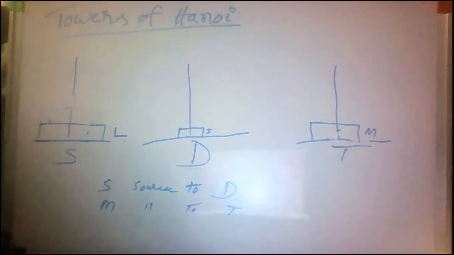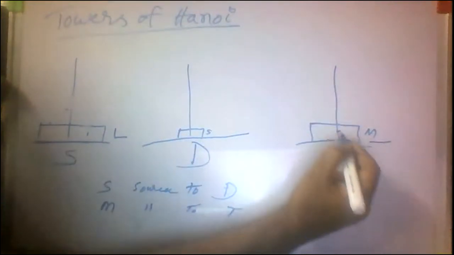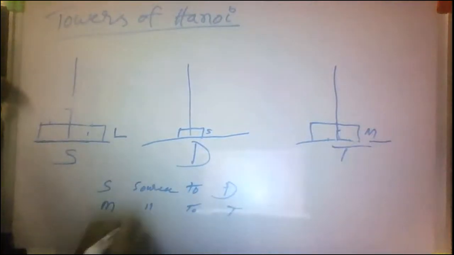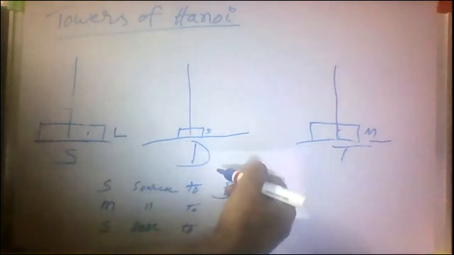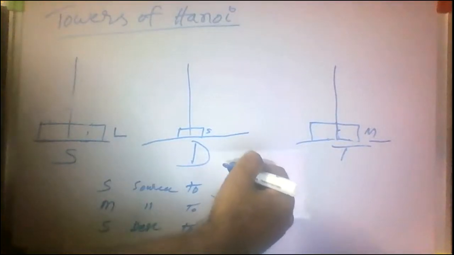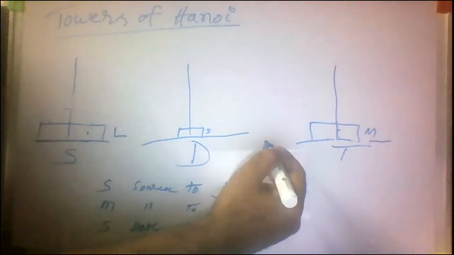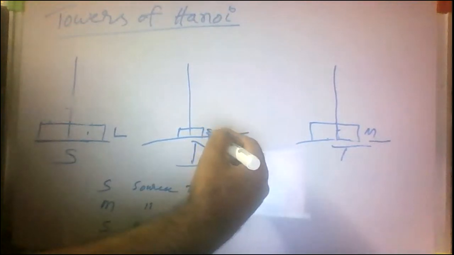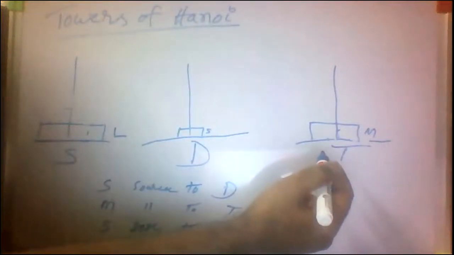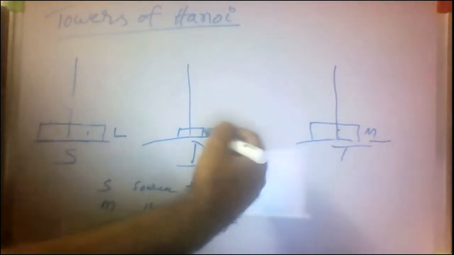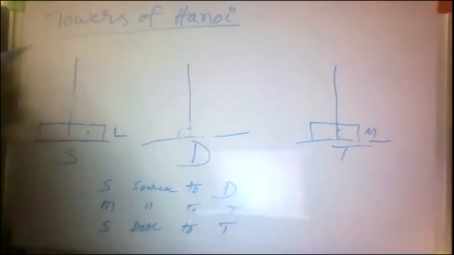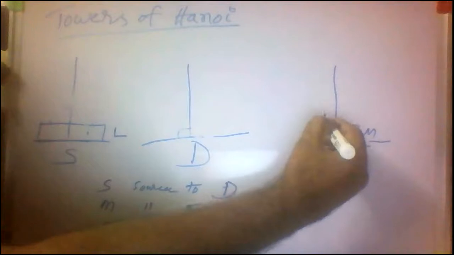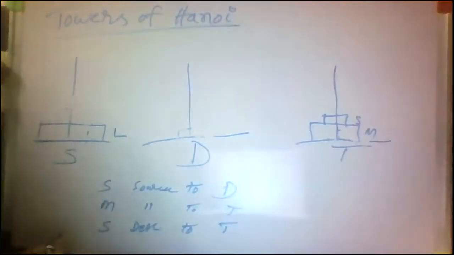So then here is clear. Then I want to move small disk from destination to temporary. So is it possible? Yes. What are our conditions? We can move a single disk at a time. We cannot place larger disks on smaller disks. But medium is larger than small, yes or no? So that's why I moved small disk from destination to temporary. This is small disk. Clear?